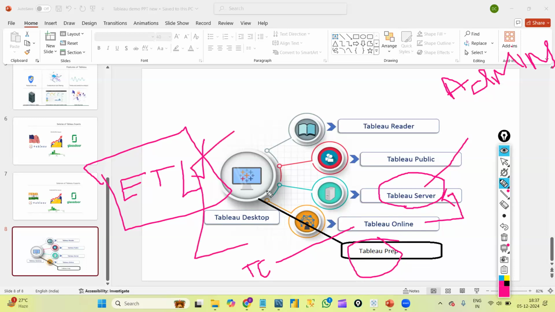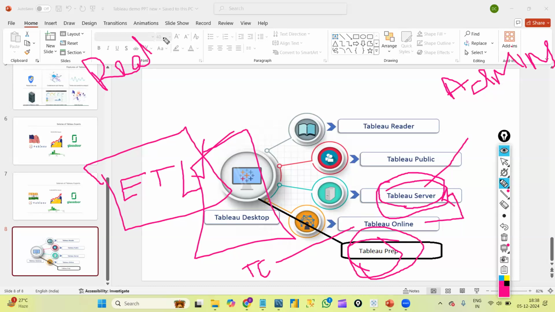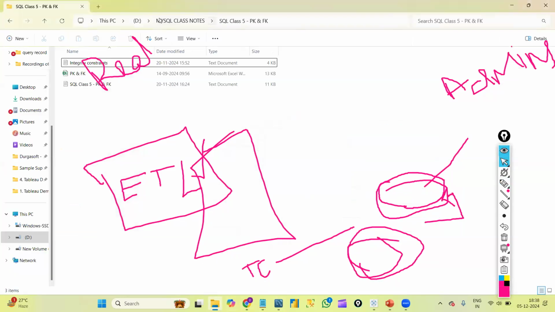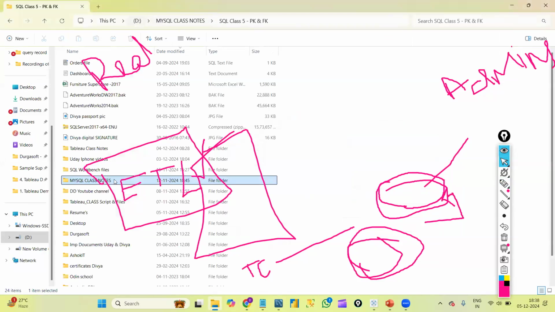First, we will learn Tableau Desktop. At the end, we will learn Tableau Server. After Tableau Server, our last concept will be Tableau Prep. After Tableau Prep, we will discuss a real time dashboard from scratch, and technically how we create a dashboard, we will learn that.